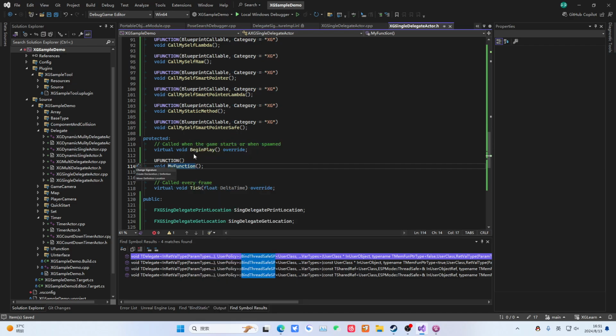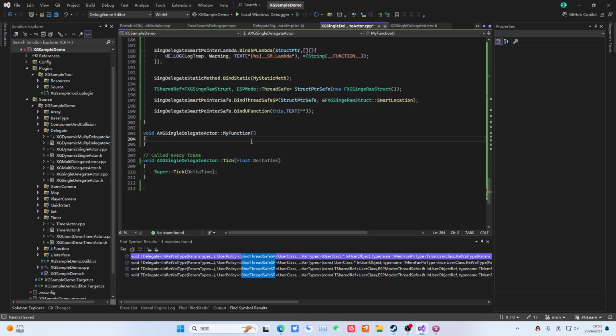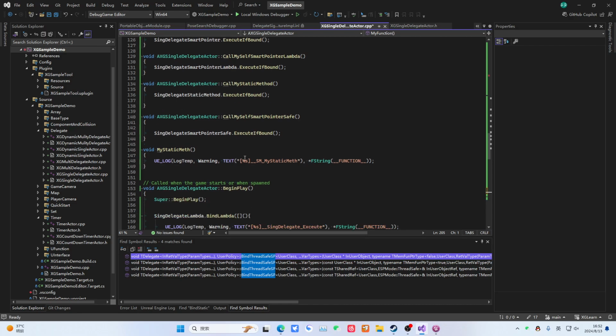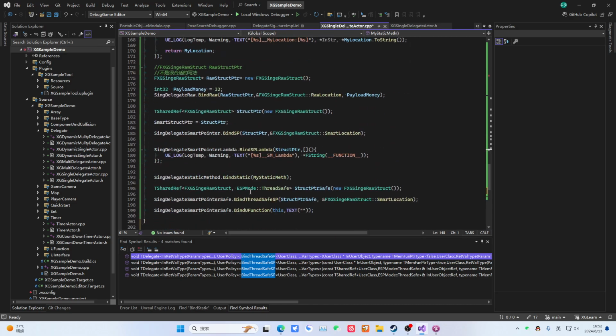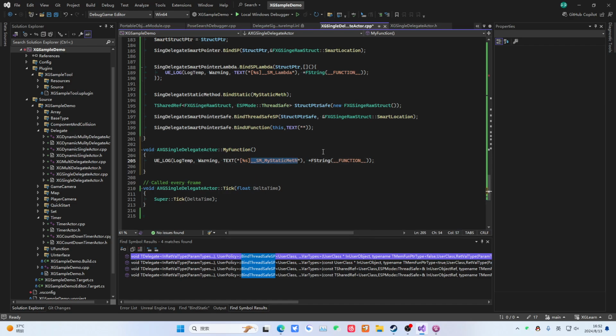Then we hit a log. Then we paste this log. This log is relatively simple. Bind from your function. So here we name this pipe. It can then execute.